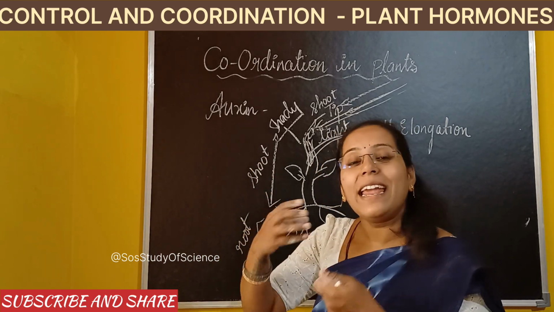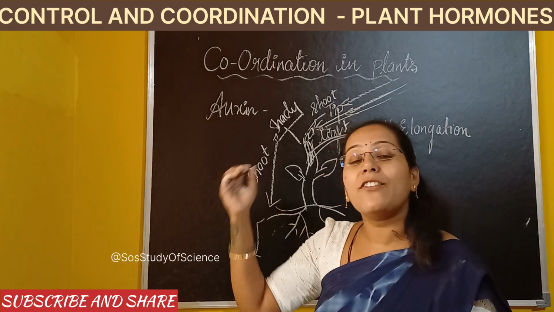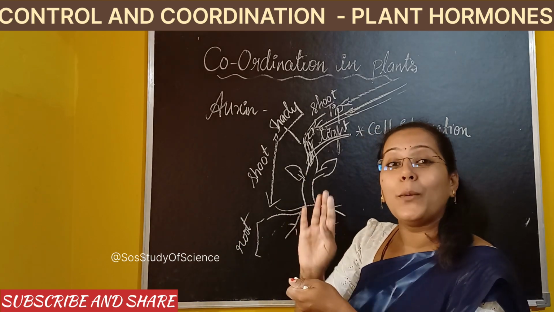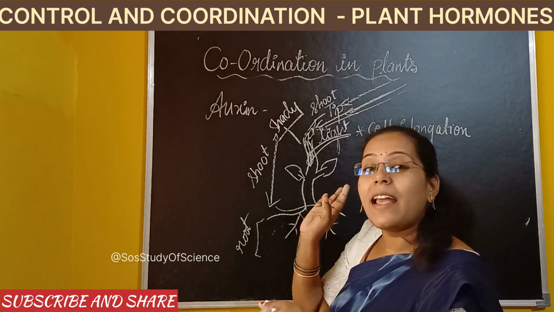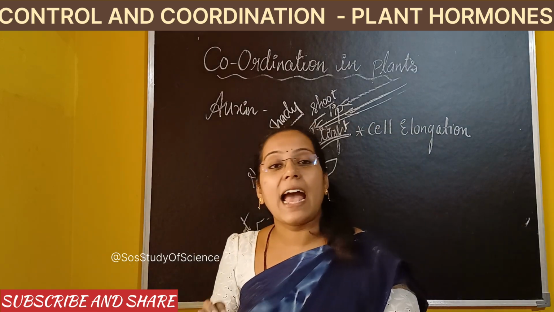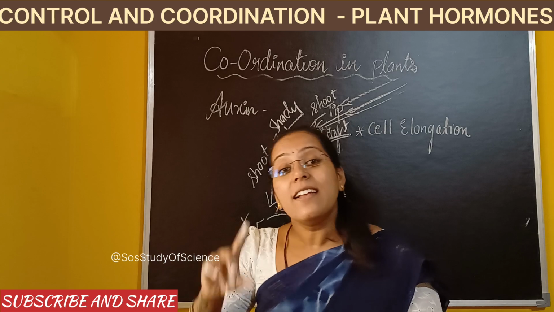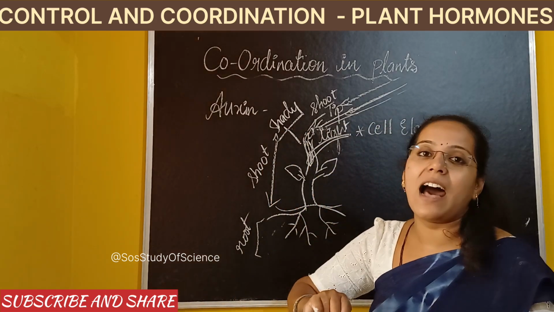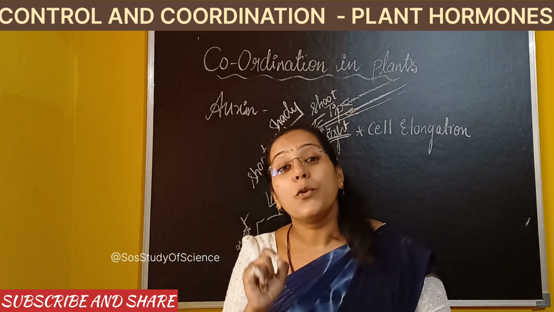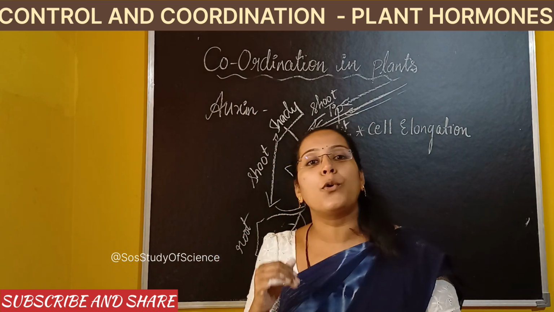It is responsible for elongation of cells, and elongated cells are stored towards the shady part, which is enabling the weight of the plant to increase from the shady part and allow the plant to bend towards sunlight. So this is what exactly happens, and that is the reason the plant bends towards sunlight. Suppose in the examination, if they ask which hormone is responsible for phototropism, you must write it is auxin. Auxin is responsible for phototropism.